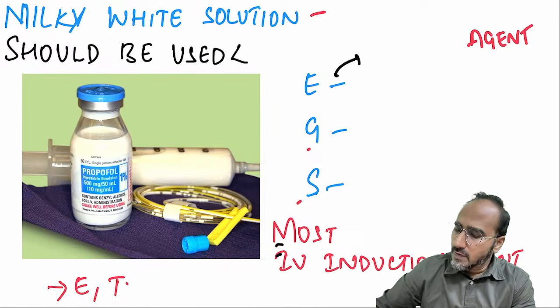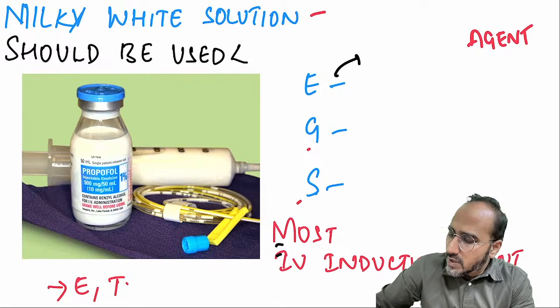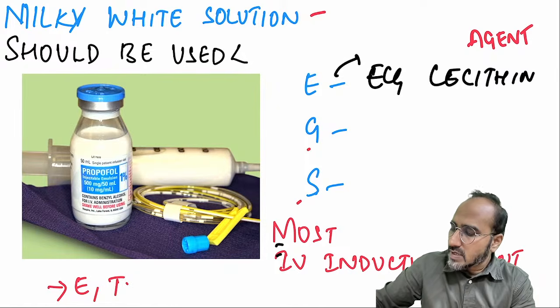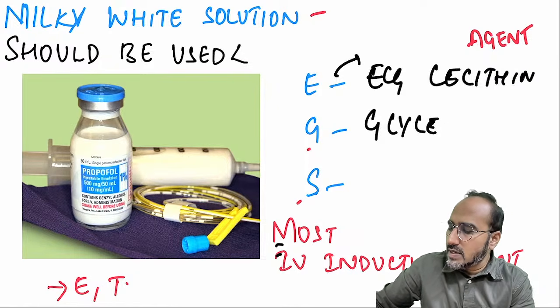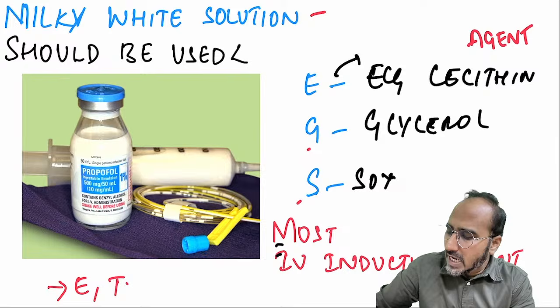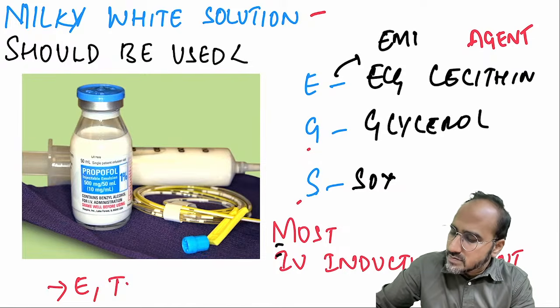Okay? So, propofol is made up of what? It is made up of egg lecithin, glycerol, and soy. Egg lecithin is used as an emulsifying agent in propofol.